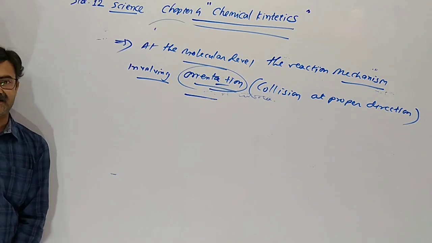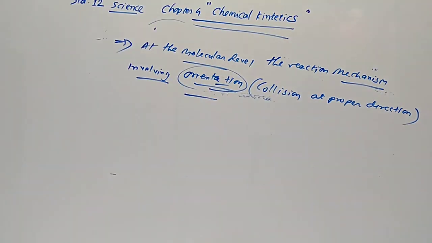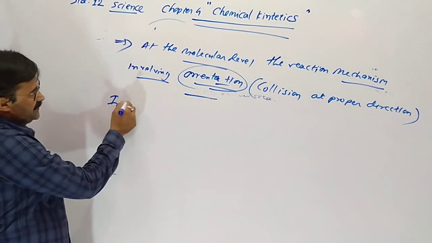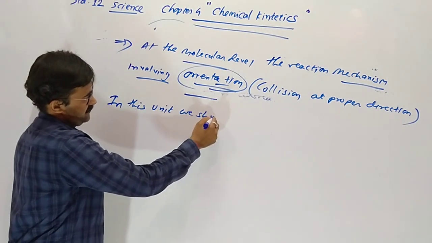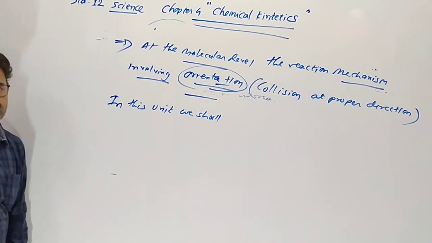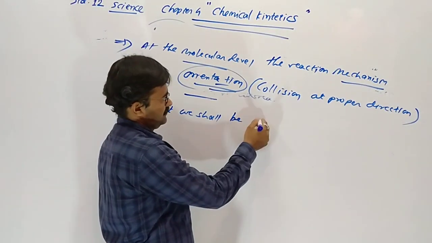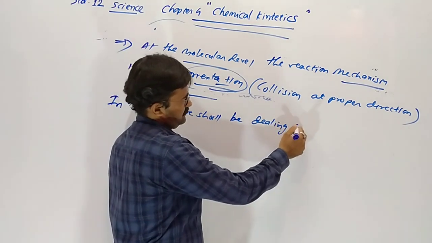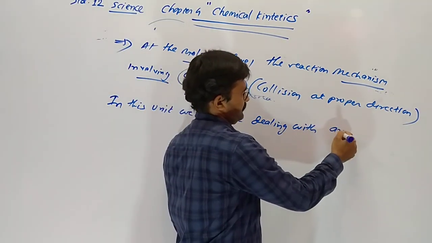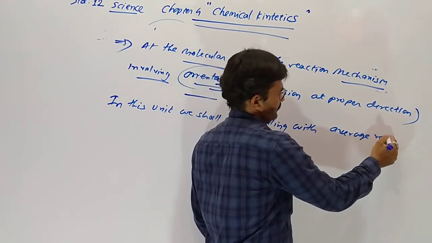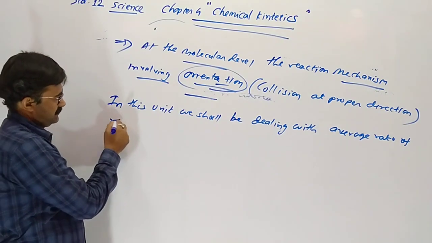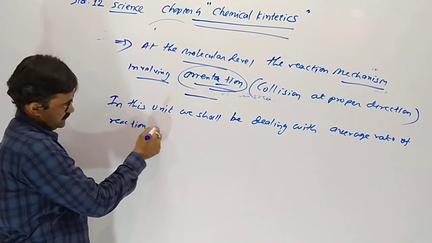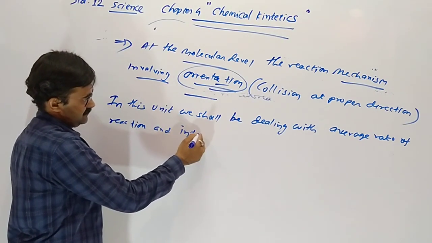I discussed that in this unit we shall be dealing with average and instantaneous rate of reaction.